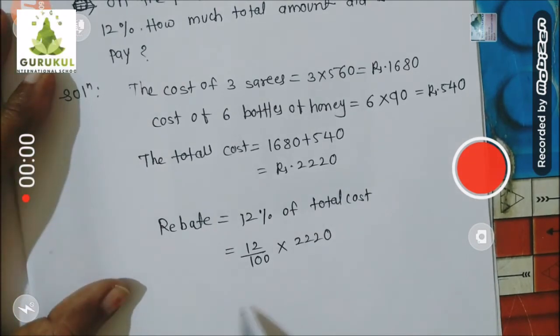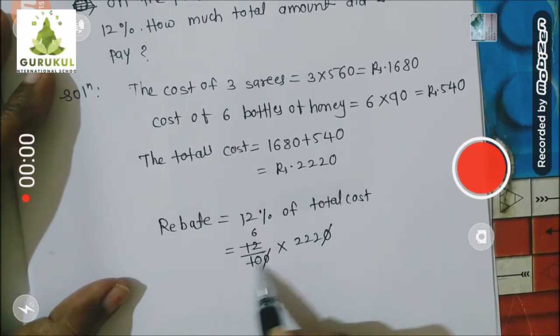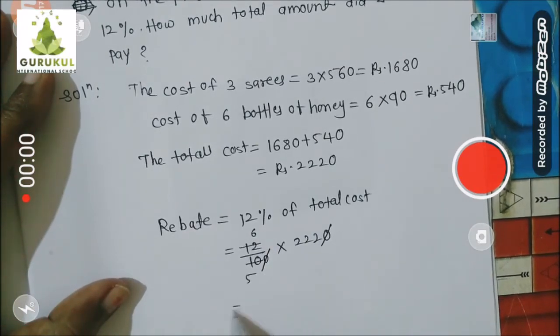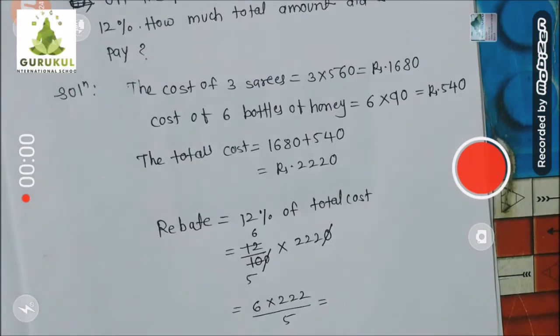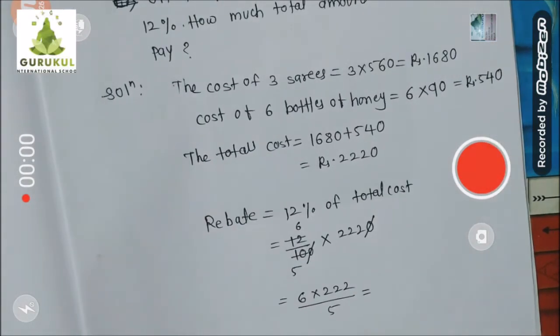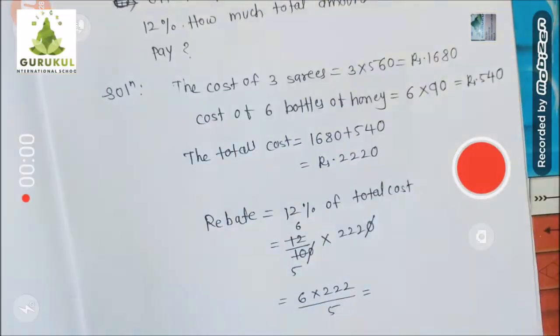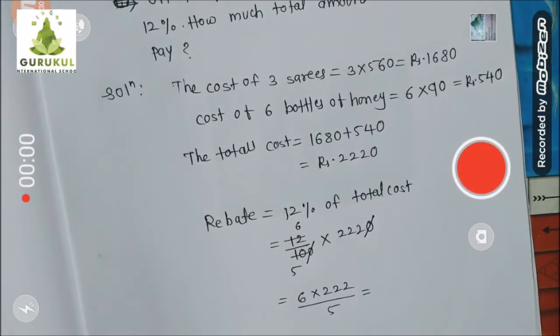Now let's solve it. See, 0 0 cancel. Now 2 6s are 12, 2 5s are 10. So what is left? 6 into 222 divided by 5. Children, we will need a rough page, so let's use this rough page.